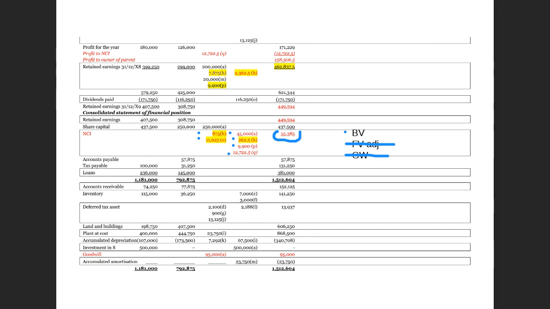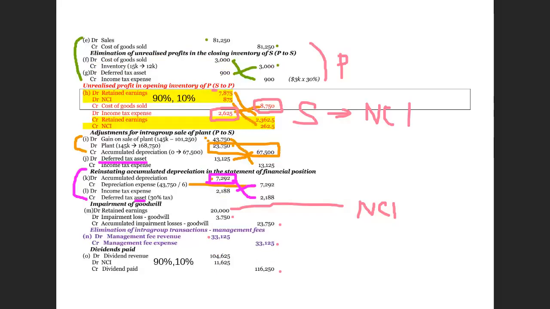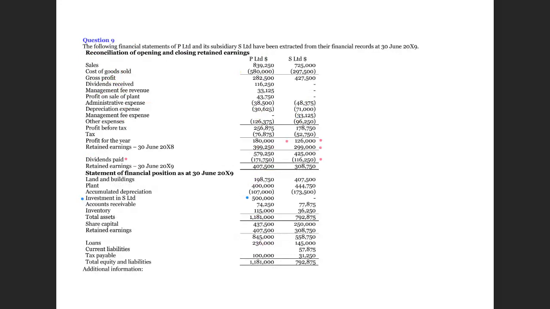For this question, how much is the book value of the net asset? You can see from the financial statements of the subsidiary. The reported book value of the net asset, we can see here. So this is the equity. So the equity amounts to 558,750. So this is the book value of the net asset.